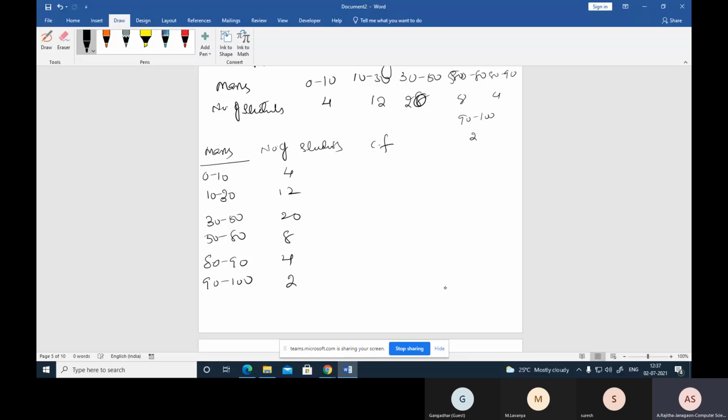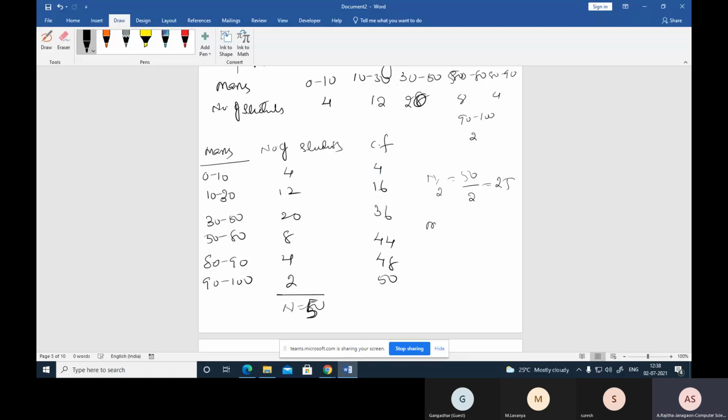Now find the cumulative frequency. 4, 16, 36, 44, 48, 50. So total 50. And the n value is also what only? Whatever comes here, that is the n value here, which is 50. Now the n by 2 value is what only? 50 divided by 2. So now here the median. First the asked median value, 25.